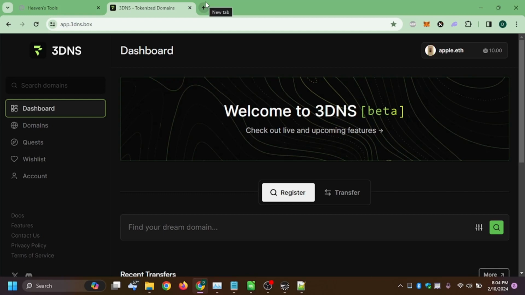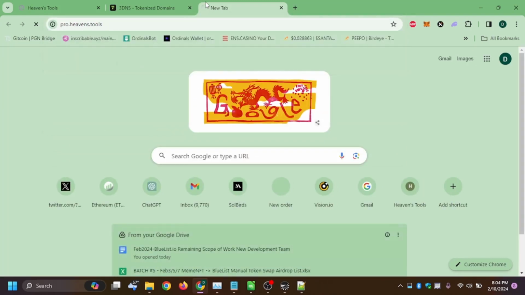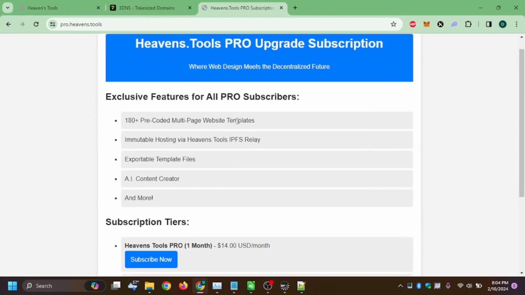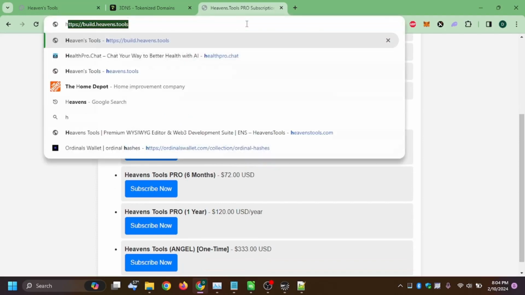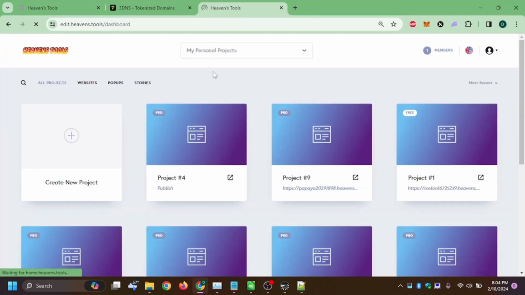If you haven't used Heavens Tools before, you can go to Pro.Heavens.Tools and see our subscriptions here. We have a few different features here, different tiers and whatnot. But beyond that, home.heavens.tools will take you to your home page here, to where you can sign up and create a new project. Once you've chosen a tier, if you want to sign up, there is a free account option, but feel free to sign up. Home.heavens.tools.